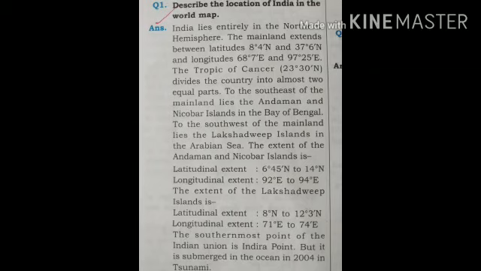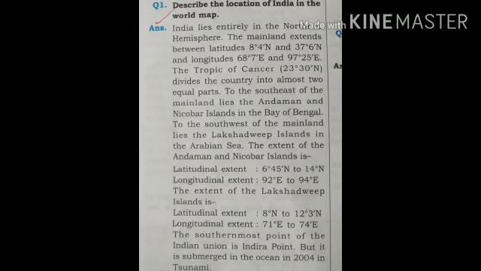To the southeast of the mainland lies the Andaman and Nicobar Islands in the Bay of Bengal. To the southwest of the mainland lies the Lakshadweep Islands in the Arabian Sea. The extent of the Andaman and Nicobar Islands is latitudinal extent 6 degree 45 minute north to 14 degree north.